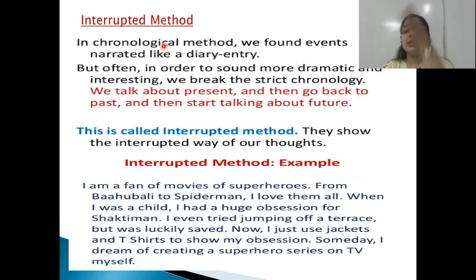Interrupted method, when you interrupt the flow of the paragraph in between, like in many movies you must have seen. So I'll go by the definition. In the chronological method, we found events narrated like a diary entry. But often, in order to sound more dramatic and interesting, we break the strict chronology. We talk about the present, then go back to the past, and then start talking about the future. So this is called the interrupted method.